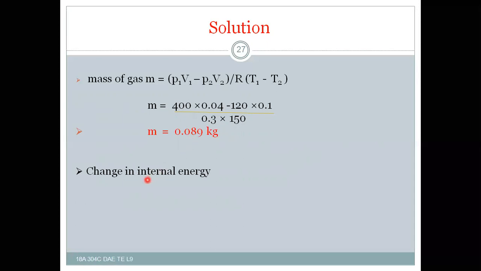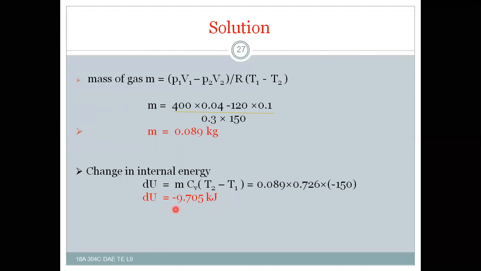So the change in internal energy will be du is equal to mCv (T2 minus T1). Previously it was T1 minus T2, but now this will become T2 minus T1, which is minus 150 degrees Celsius. So m is there for us, Cv is also there for us, T2 minus T1 is also there for us.